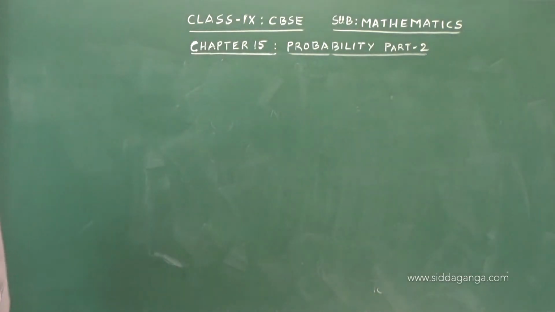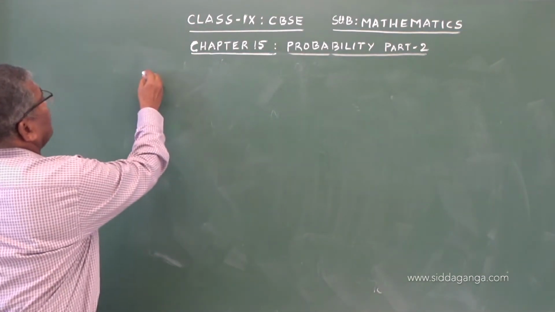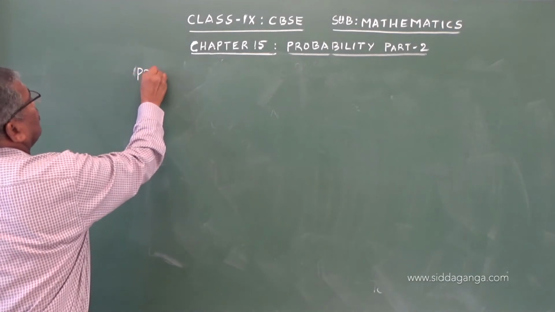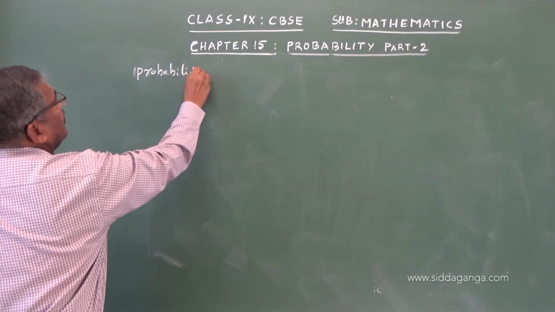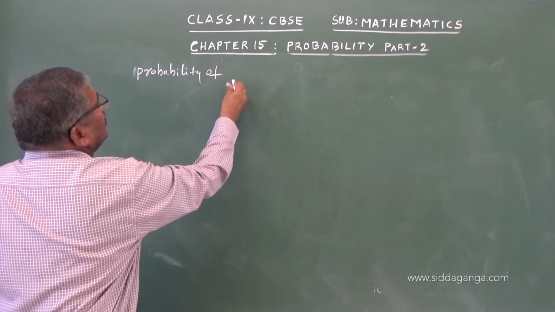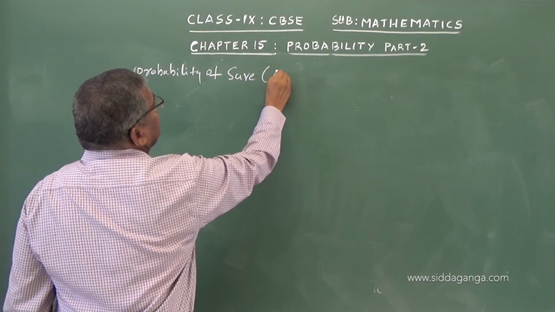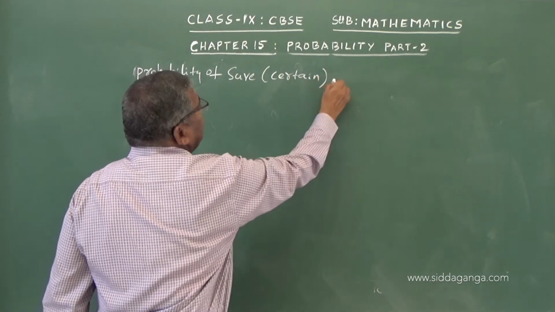So now we shall understand two more important things. Probability of a sure, or we say certain, event.